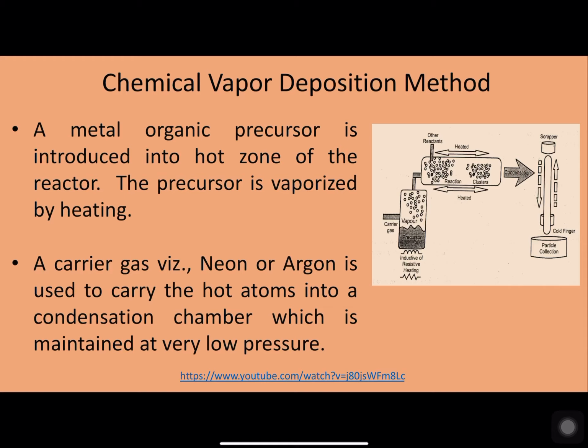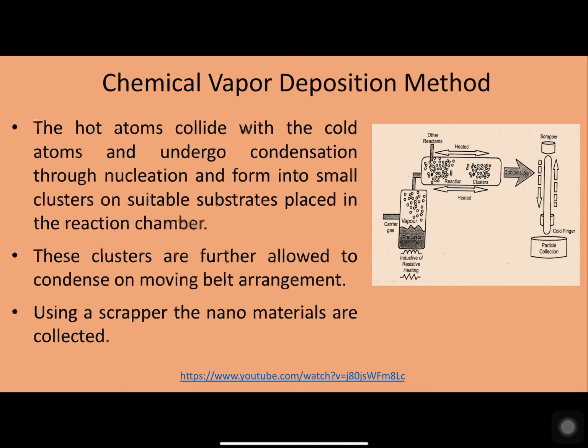Now, a metal organic precursor is introduced into the hot zone of the reactor, and the precursor is vaporized by heating. So this is heated to a very high temperature. Usually a carrier gas, like neon or argon, is used to carry these hot atoms or molecules into a condensation chamber, which is maintained at a very low pressure.